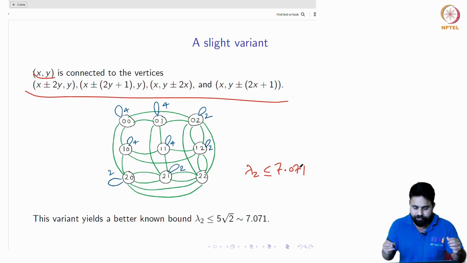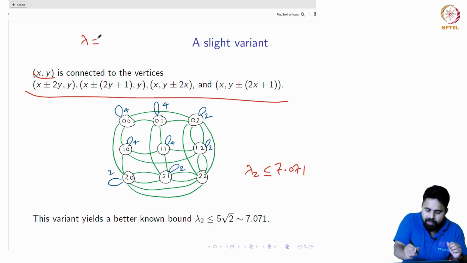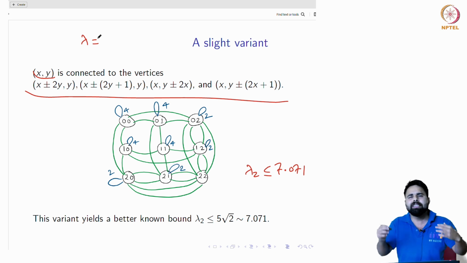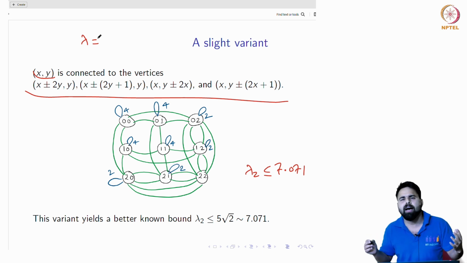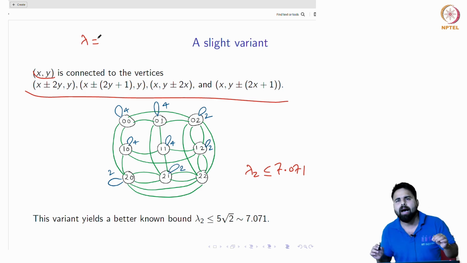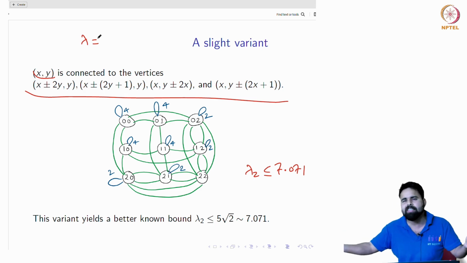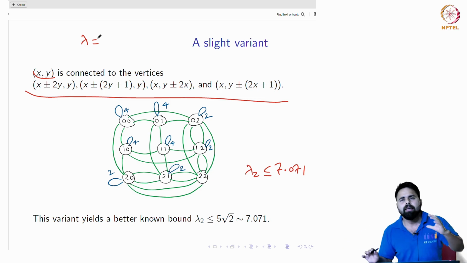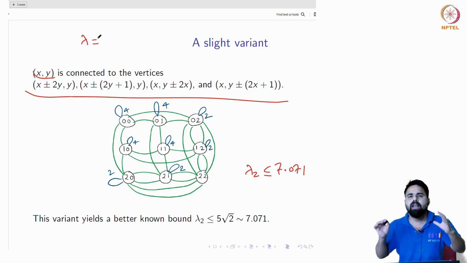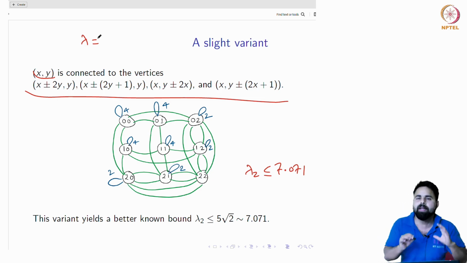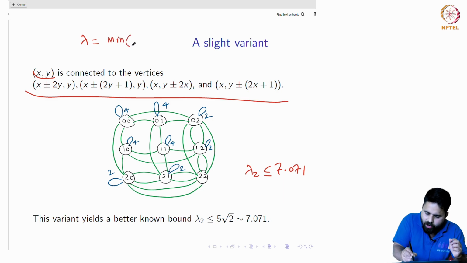Let's suppose lambda is the eigenvalue which is largest in modulus other than d. The largest eigenvalue is d, and so the largest modulus is d. In the case of bipartite graphs, minus d is also an eigenvalue. But think of the eigenvalue which has the largest modulus other than d, and suppose lambda is this one. Basically I can write this as nothing but the minimum of lambda 2, so this will actually suffice.